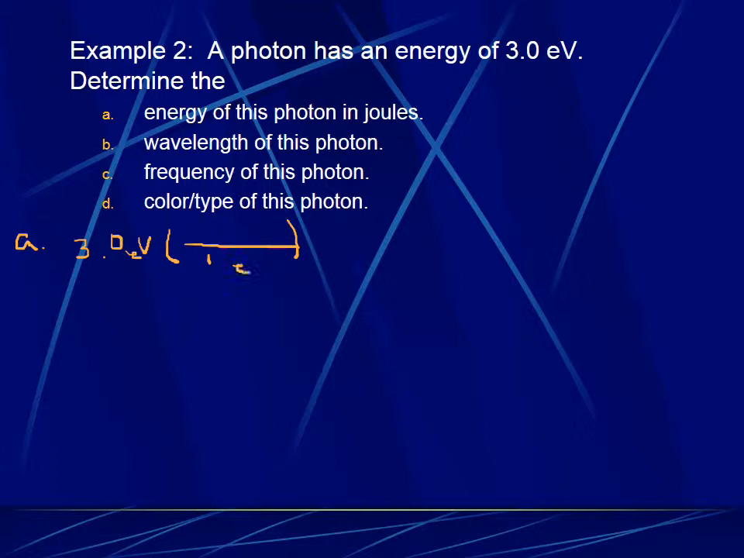One electron volt will go on the bottom, so the electron volts cancel. And on top, I have 1.6 times 10 to the negative 19 joules. And so this would be 4.8 times 10 to the negative 19 joules.